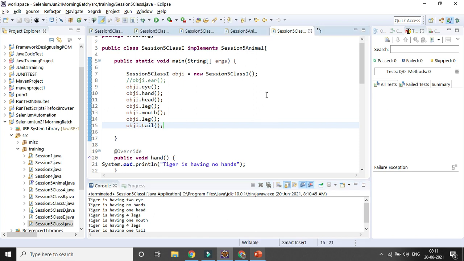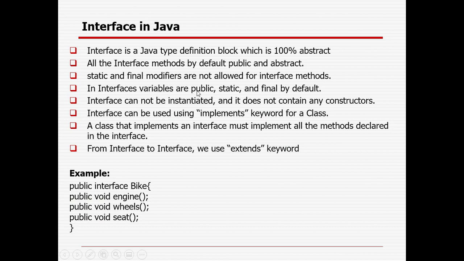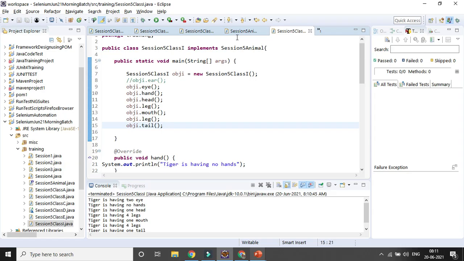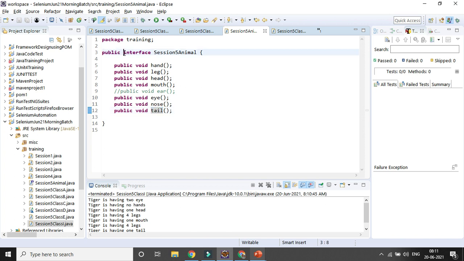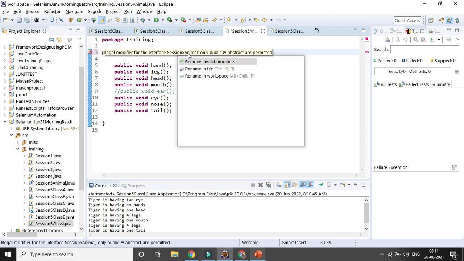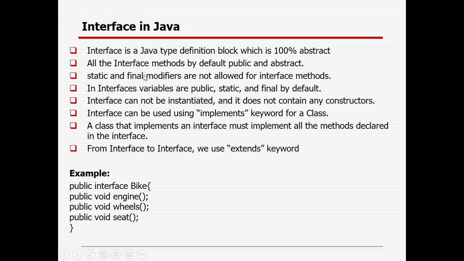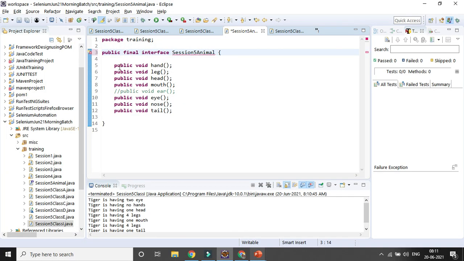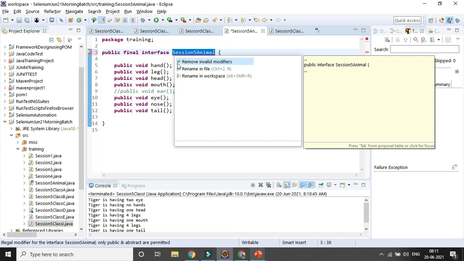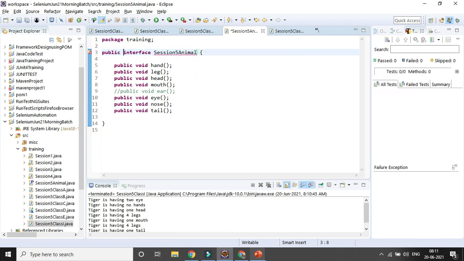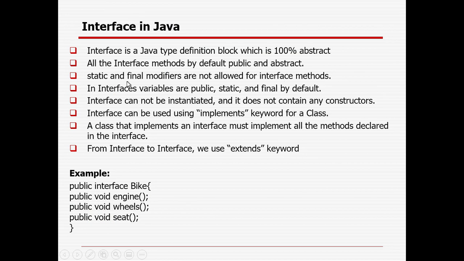So interface is 100% abstract in nature. Interface variables are public, static and final by default, right? Interface cannot be instantiated, right? Static and final modifiers are not allowed for interface methods. So if you want to give anything static here, public static, it will not be allowed. It will throw an error, you can see. Remove invalid modifier. Now if you want to give final, similarly it will not allow it. So it will show an error. Remove invalid modifier. So interface methods cannot be static or final, right? All the interface should be 100% abstract in nature.